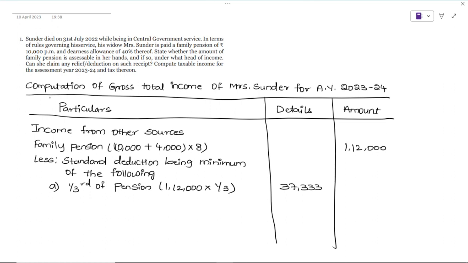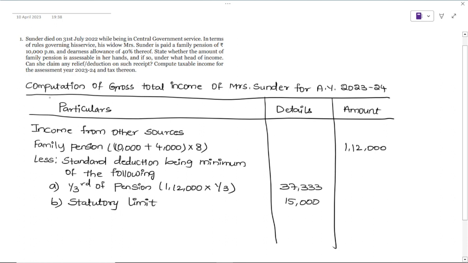Let us write down B: statutory limit. Now 15,000 is fixed, right? That we'll write. B, statutory limit 15,000. Now tell me, 37,333 or 15,000, whichever is lower? 15,000 is lower.